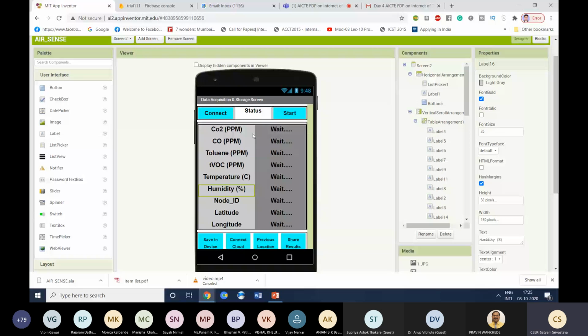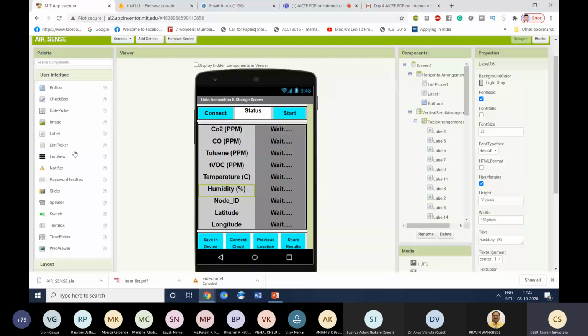Now, just like these buttons, there are checkbox, date picker, image, labels, list picker. Each one of these user interface components has a specific purpose, and it will depend on your application. So right now I'm explaining whatever I have used, whatever you will basically be needing.